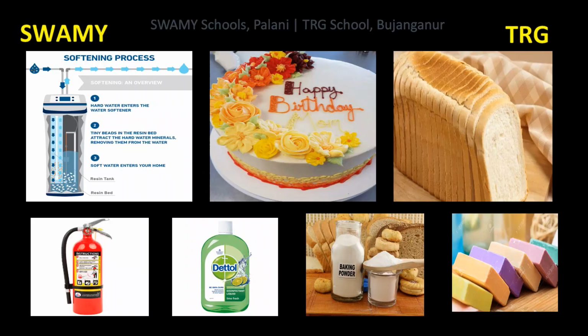Here we have the pictures of compounds. Baking soda is used in fire extinguisher, preparation of cakes and breads. Washing soda is used as cleaning agent in soaps and softening of hard water. Bleaching powder is used as bleaching agent, disinfectant and sterilization of drinking water.